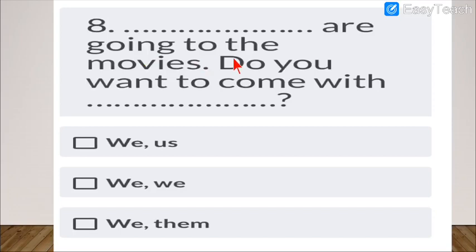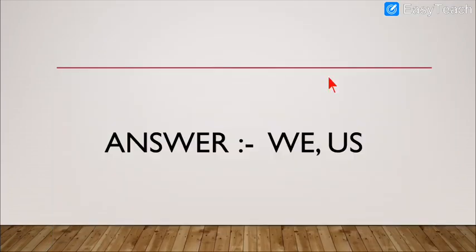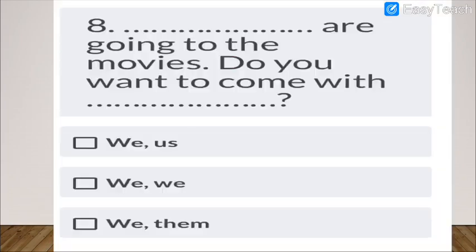Dash are going to the movies. Do you want to come with dash? I display the correct answer. The correct answer is we and us. So here you can see we are going to the movies. Do you want to come with us? So we and us is the first person plural. When you talk about yourself and your group, then it is first person plural, because it is a group. This is how this sentence is formed.